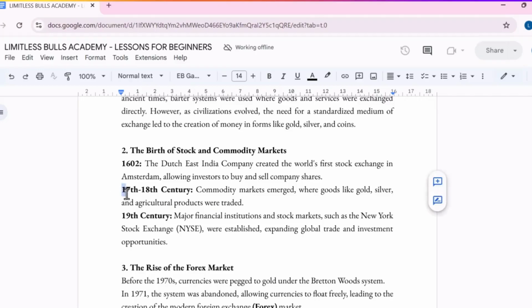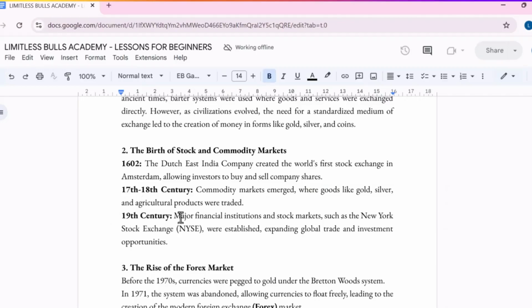Evolving in the 17th, 18th century, the commodities market emerged where goods like gold, silver, and agricultural products were traded. I know that people don't really like this section. When you hear all of this, you say it's not relevant to me, let's go to the part that is important. But don't worry, let me just rush through it. So during this time, the commodities market emerged where goods like gold, silver, and agricultural products were traded.